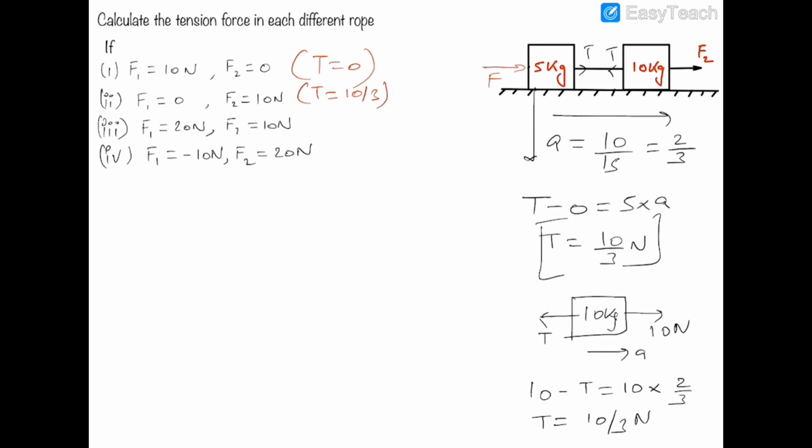Now in the third case, F1 is greater than F2. If the pushing force is greater than the pulling force, the rope will again become slack, and the tension in the rope will become 0.